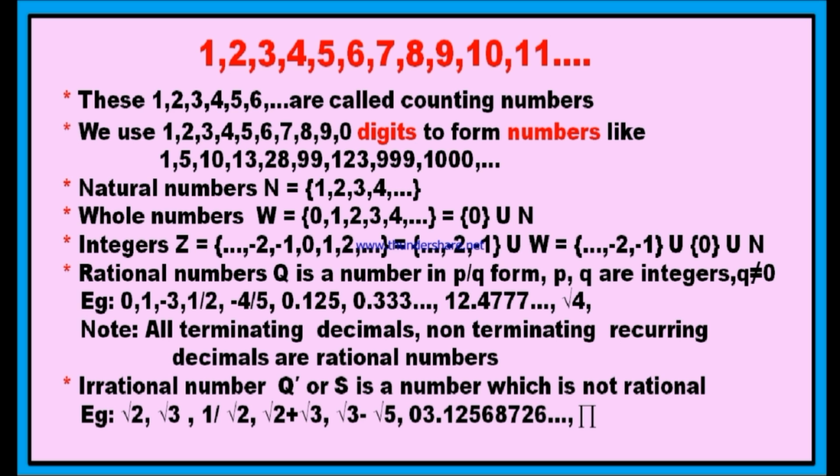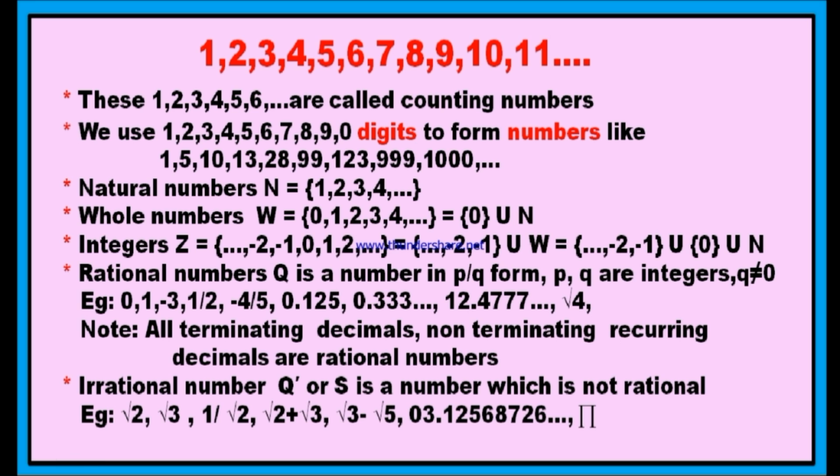3.125682726 and so on. Here, if you look at this decimal number, this is non-terminating, it has no end, and at the same time, nothing is repeating. It is not a recurring number, and it is not a terminating decimal. This type of decimal numbers are called irrational numbers. And again, pi is also an irrational number.